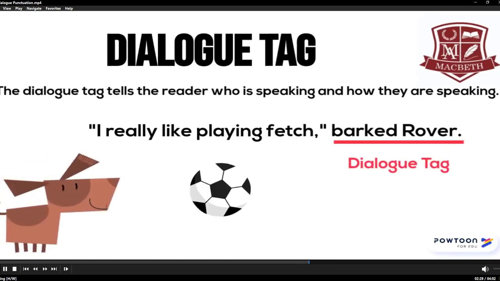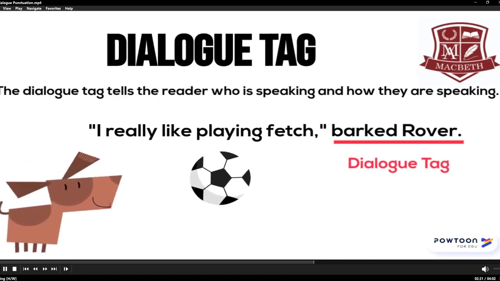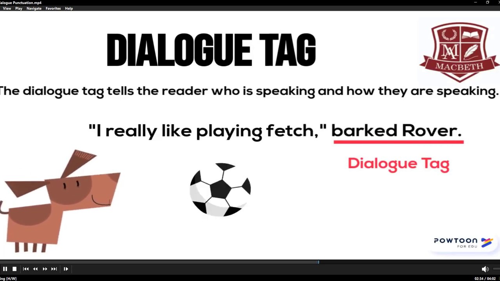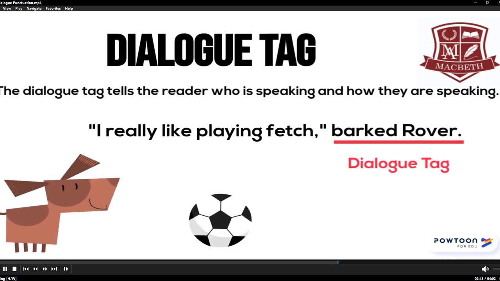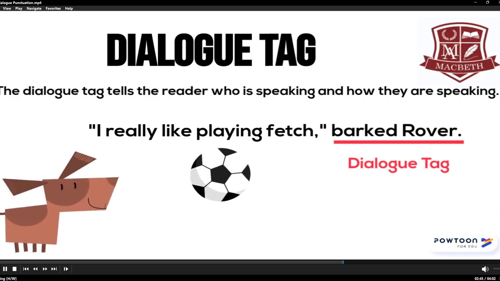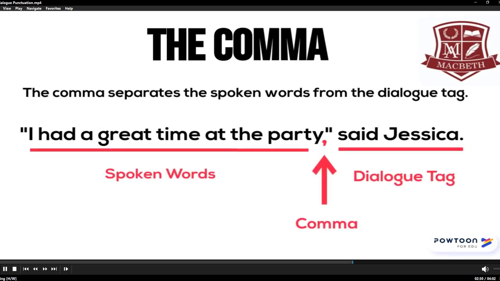The dialogue tag tells the reader who is speaking and how they are speaking. In the sentence below, "I really like playing fetch," barked Rover. The dialogue tag is barked Rover. Barked is how Rover spoke, and Rover is the who, or in this case, what spoke. The comma separates the spoken words from the dialogue tag. In the sentence below, "I had a great time at the party," said Jessica. The comma separates the spoken words from the dialogue tag.